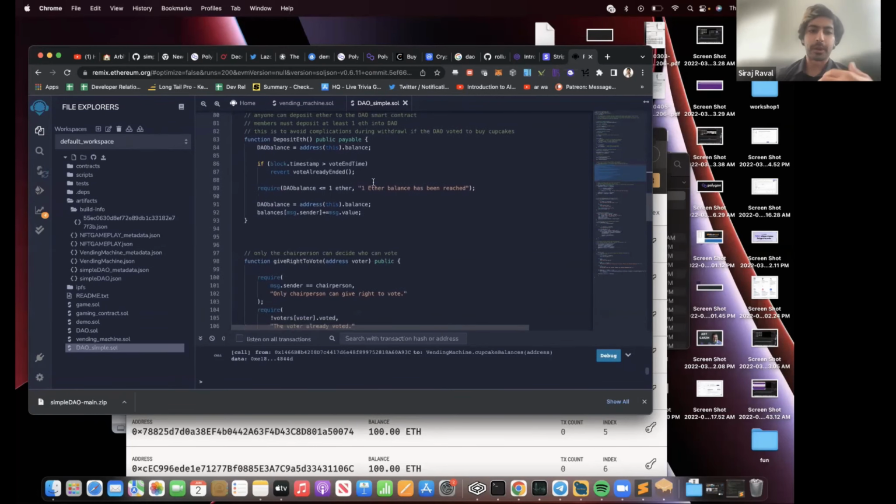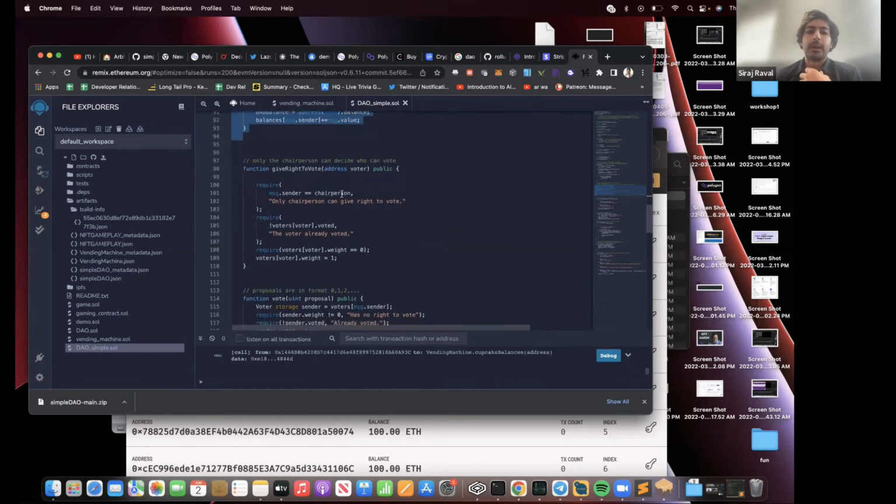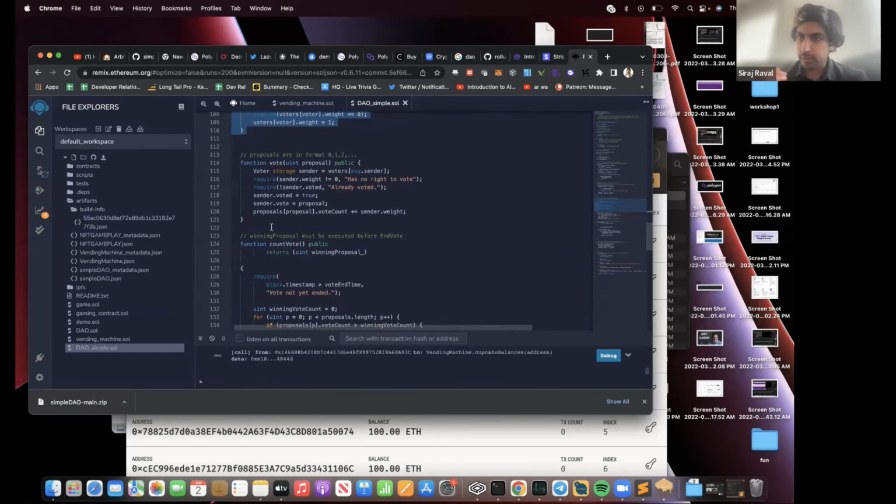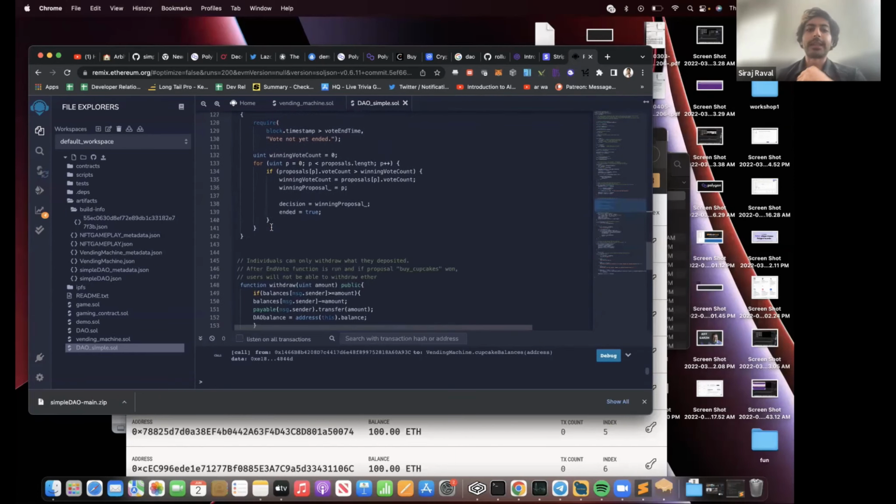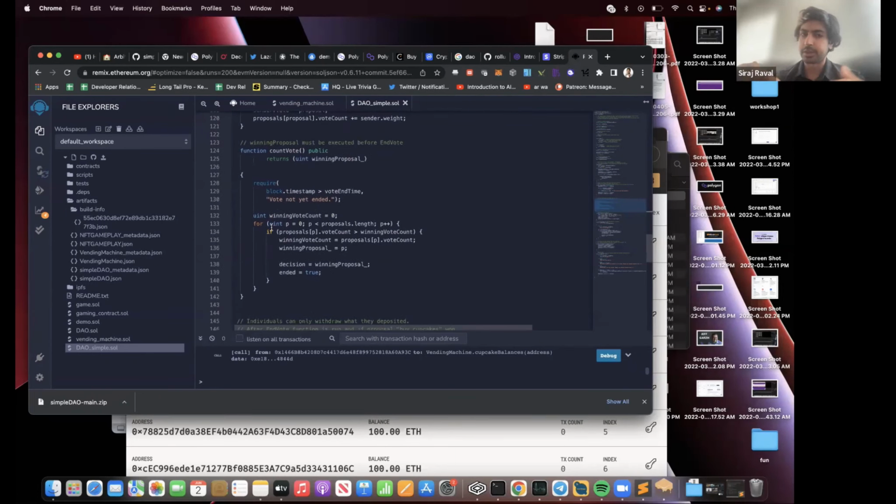And then we have our helper functions, deposit ETH. Whenever we want to interact with this, we're going to deposit some money into it. We have give right to vote. That's for delegation, which we don't actually need. Then we have the actual voting function, yes or no. Do we want to vote or not? Then we have the count vote function, which is just an autonomous function which fires whenever the vote time has ended.